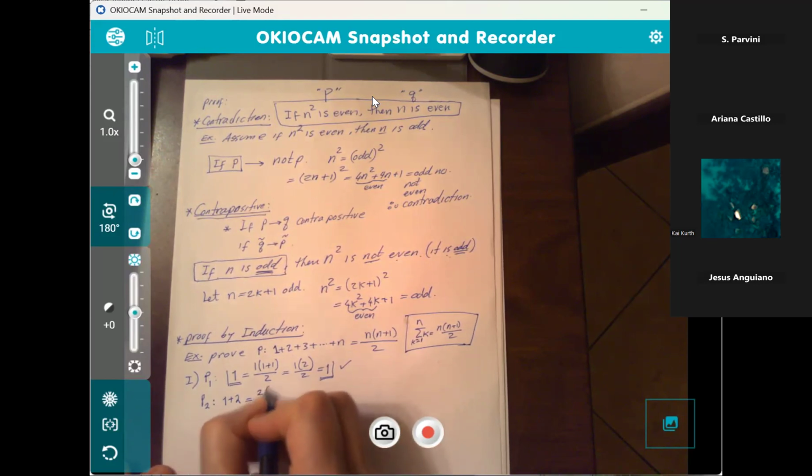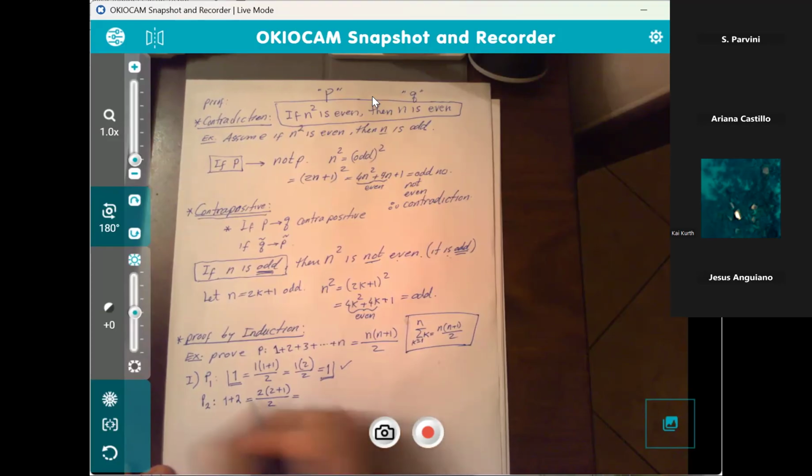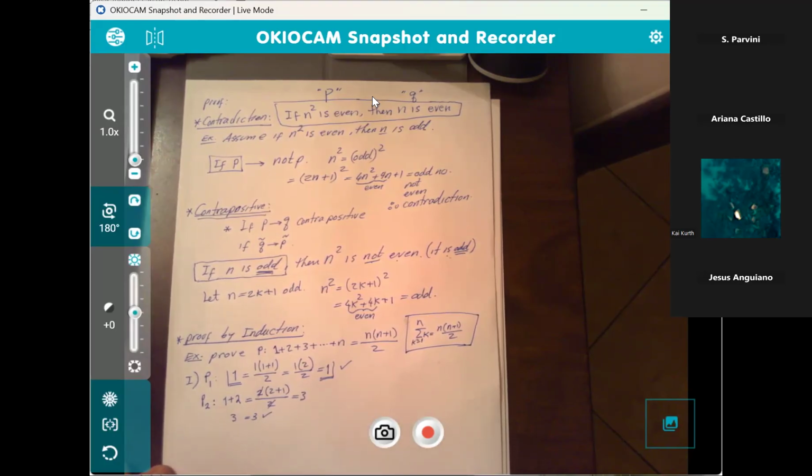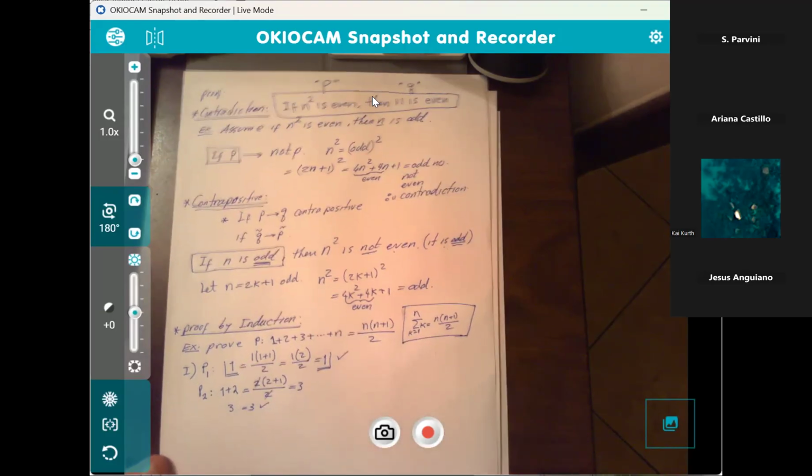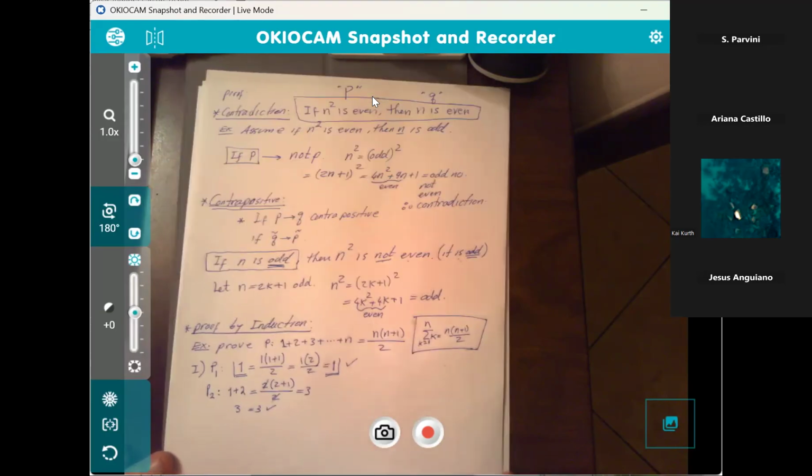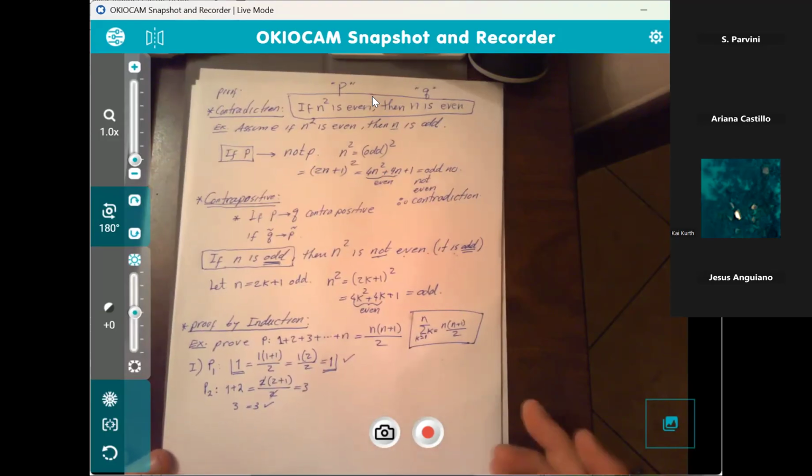So I'm going to go 2 times 2 plus 1 divided by 2, and that's going to make it 3, and clearly 3 is equal to 3. So it looks like this checks also. True? Therefore, you could go on for P3, 4, and so on, but it's not necessary because it's going to work. Usually, we just show this for the first couple, and then we generalize.